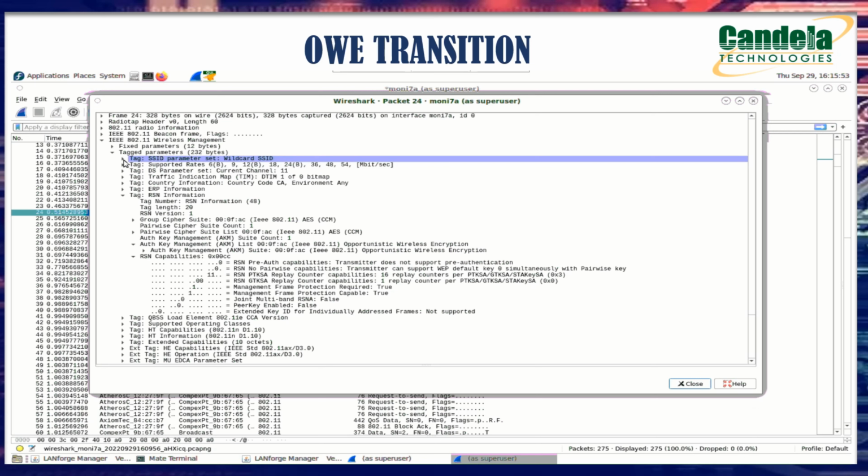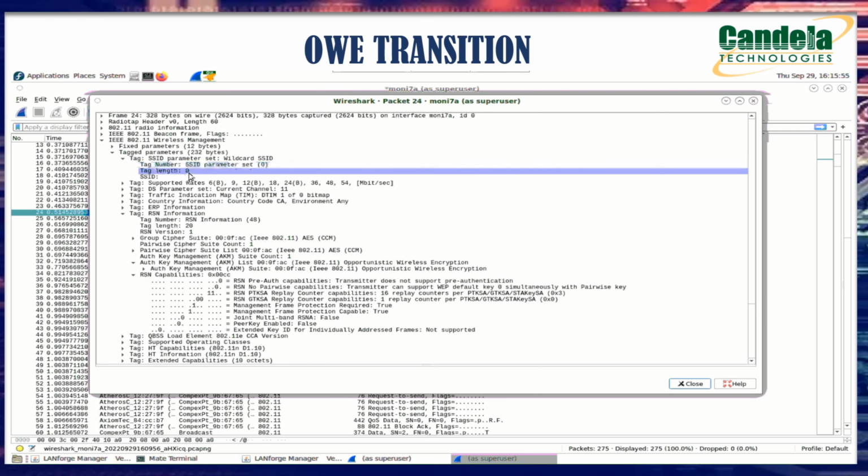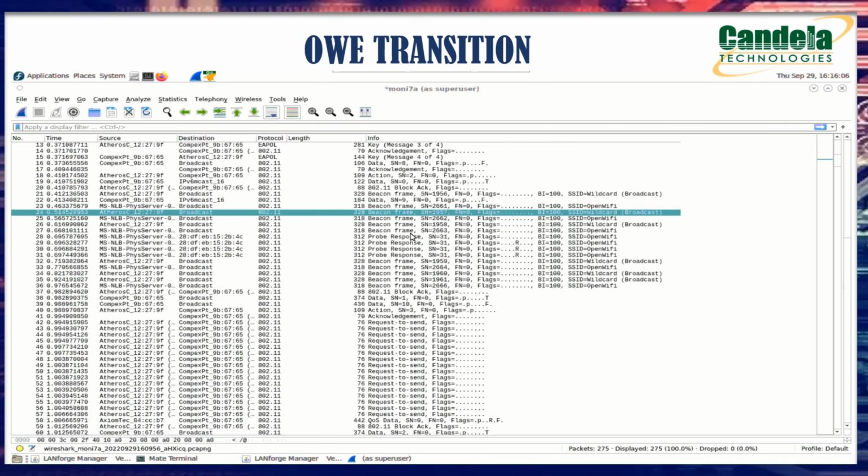But there is a slight difference. In the SSID parameter set, we can't see any information related to the SSID. That means it is displaying the information of the hidden SSID, and that's why the information is not visible to anyone. On this SSID the information will be carried. Here we can see the SSID wildcard and the SSID open Wi-Fi. So one SSID will be broadcast and the other SSID will be hidden.